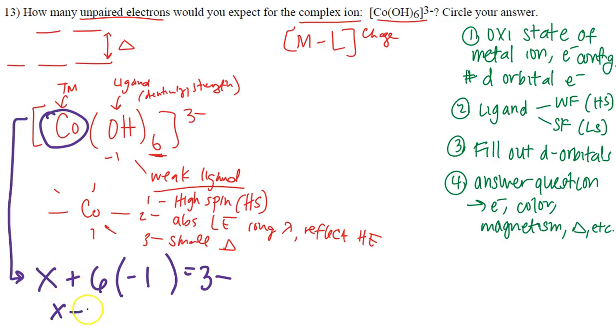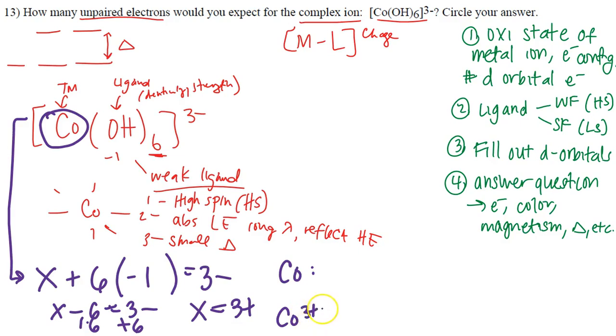So I'm going to have X minus 6 is equal to 3 minus. I'm going to add 6 to both sides. So X is equal to 3 plus. That means I have cobalt, sure, but I'm focused on cobalt 3 plus when it comes to figuring out how many electrons are in this d orbital. Okay?